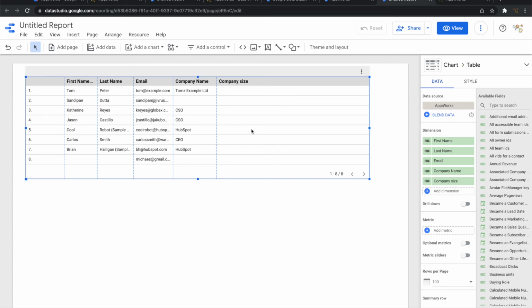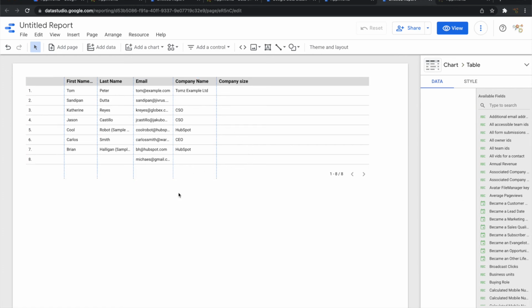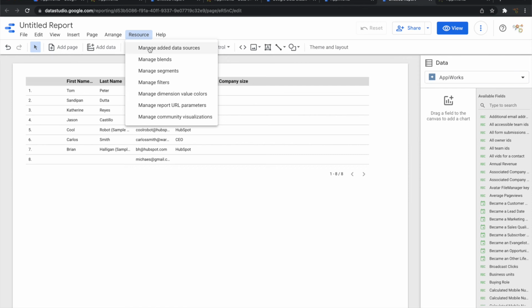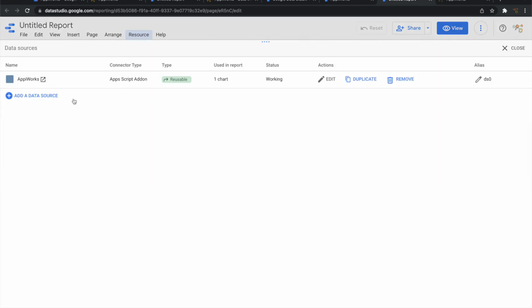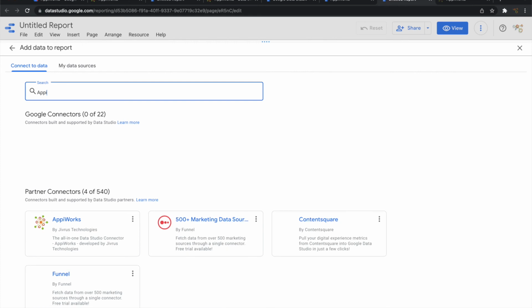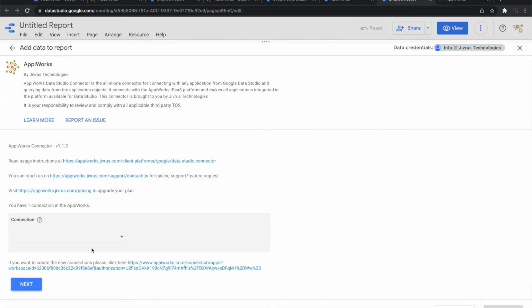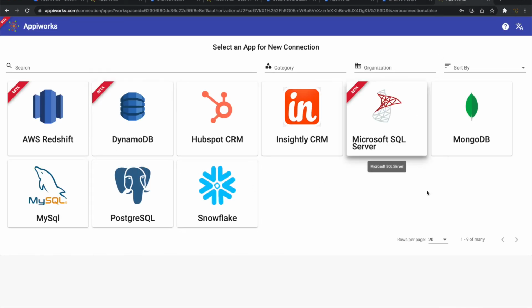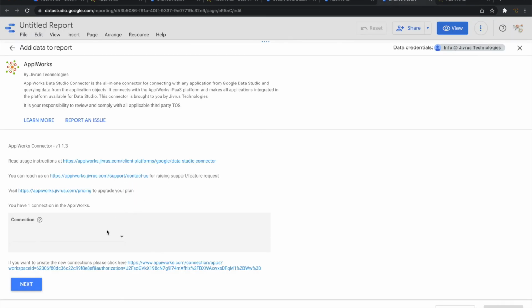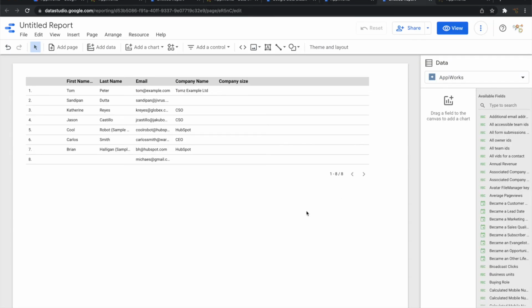Okay, you can now see first name, last name, email and company name, and this information is appearing here. So likewise, you can add more and more data sources here. You can add data sources by adding connections and establishing connections to the available applications here. And you can pick and choose whichever application you want, and that will come back as a data source here. You can pick that up and use that back in your report here.